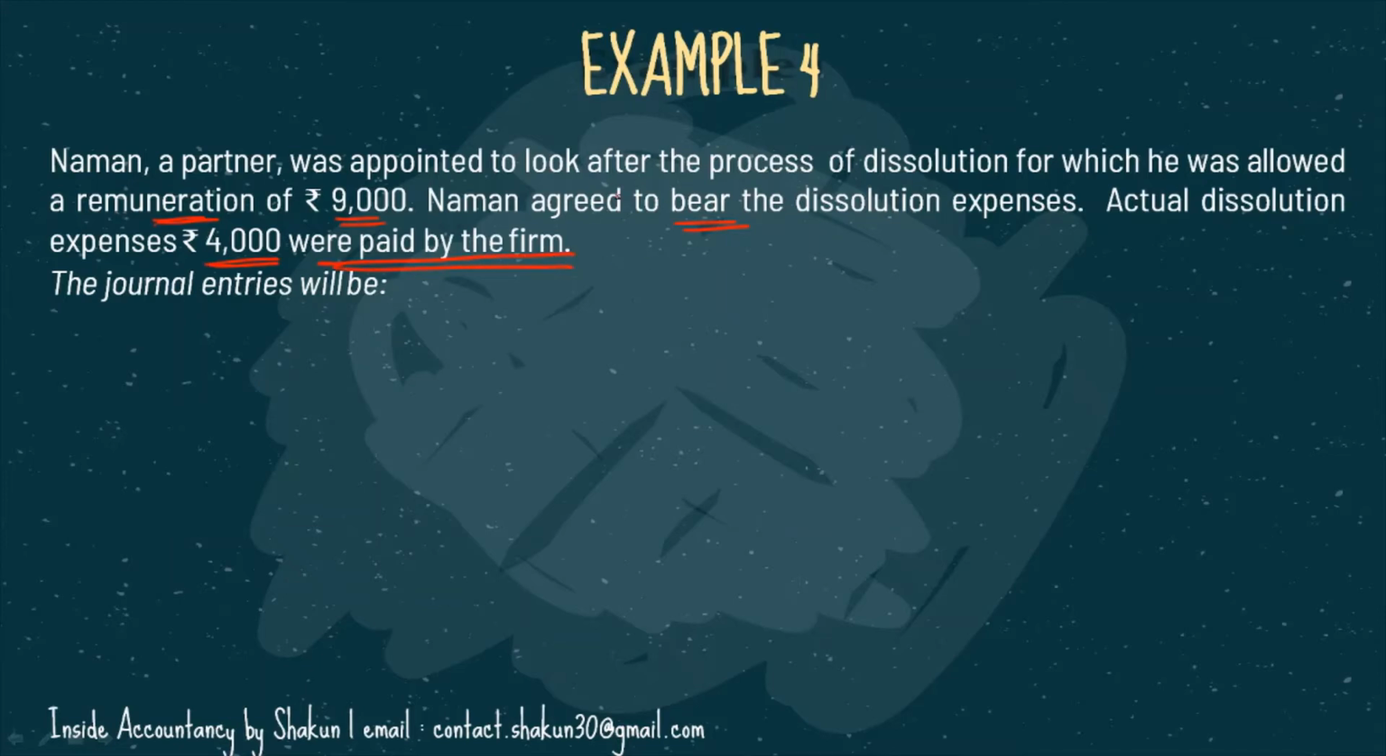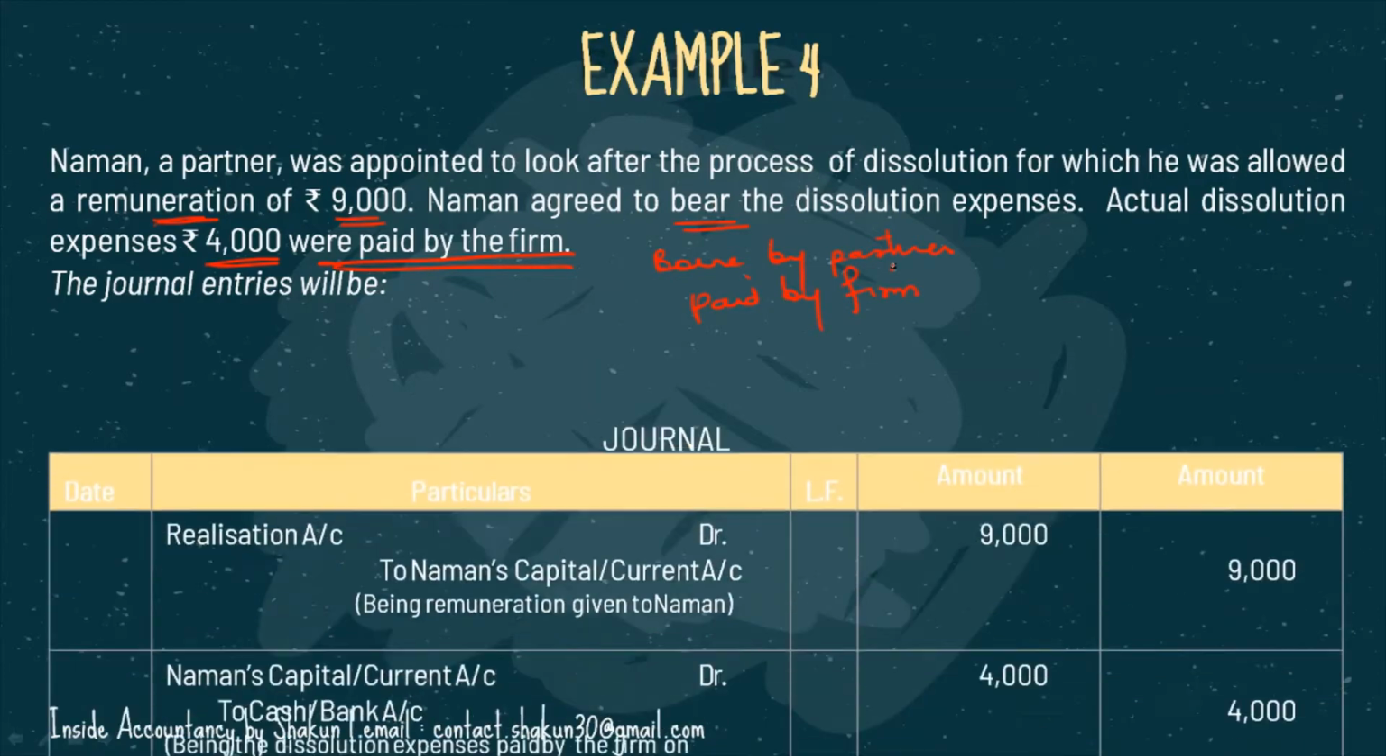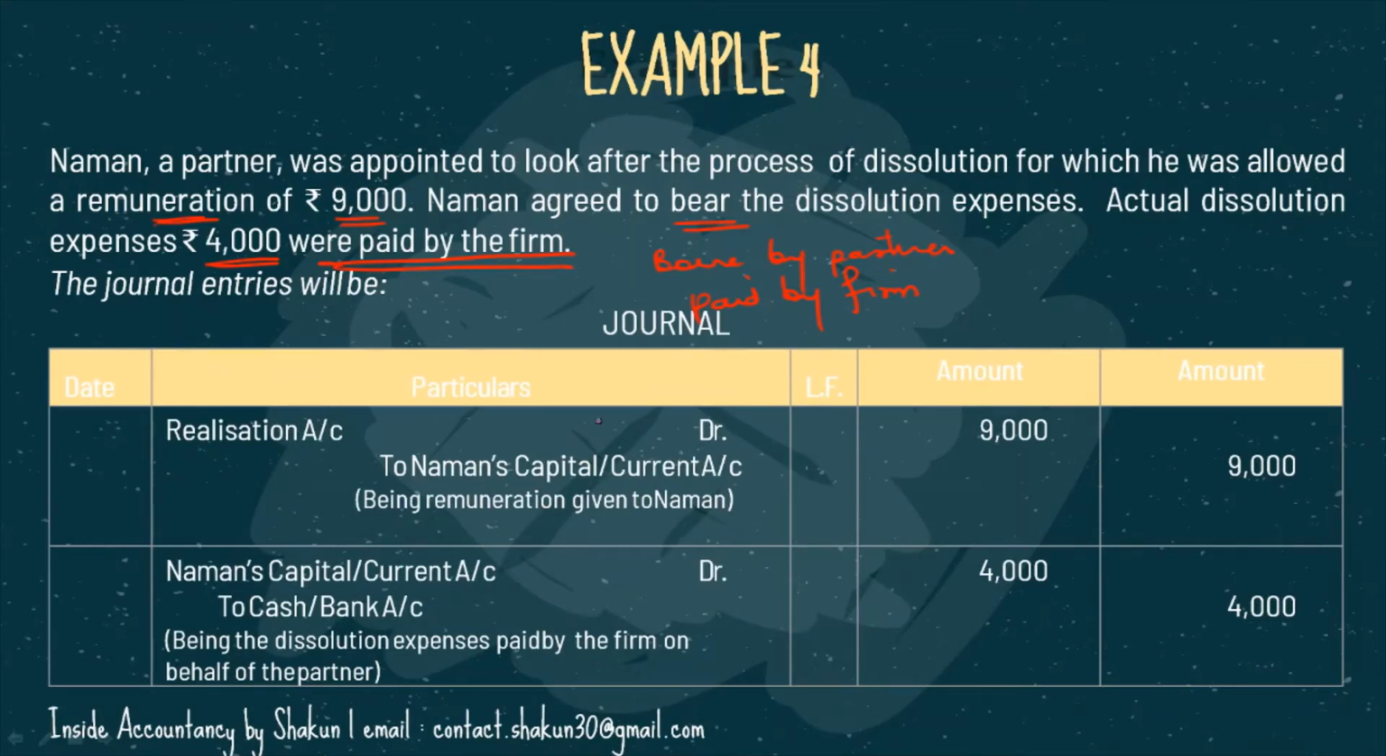See, there are 3 points to be noted here. One is the remuneration of 9,000, for which we will pass an entry. Naman agreed to bear the dissolution expenses, no entry for that. Then actual dissolution expenses were 4,000, which were paid by the firm. So this is the case where it is borne by partner and paid by firm.